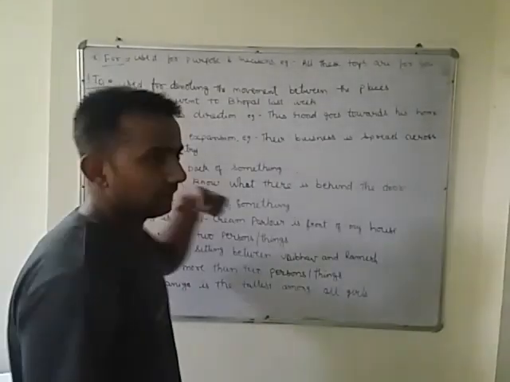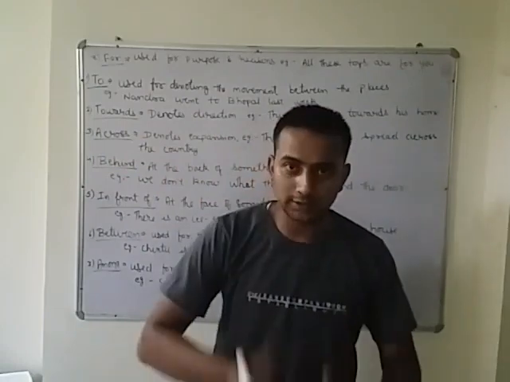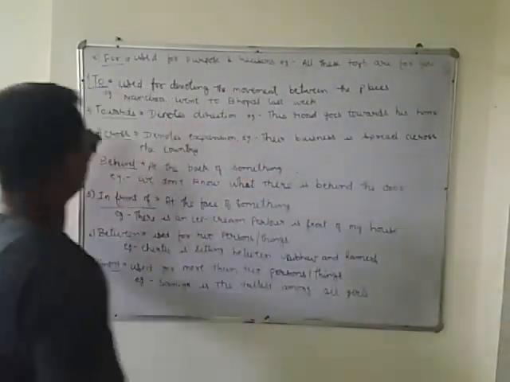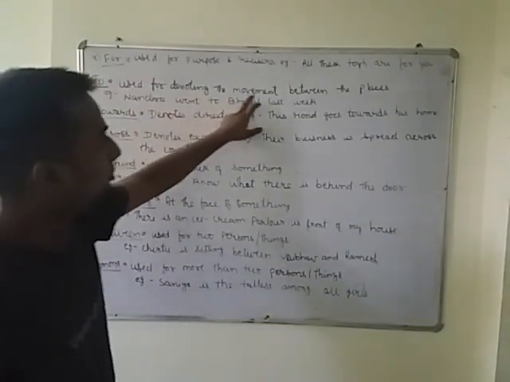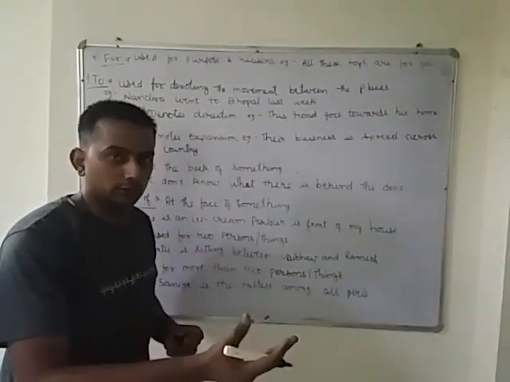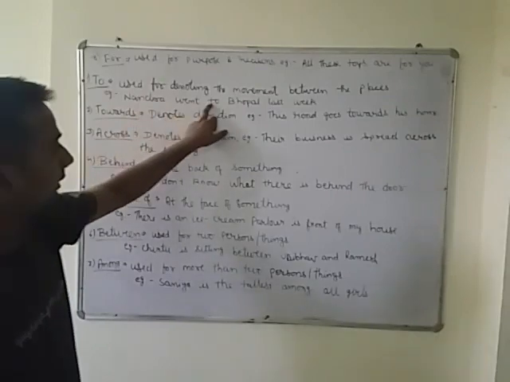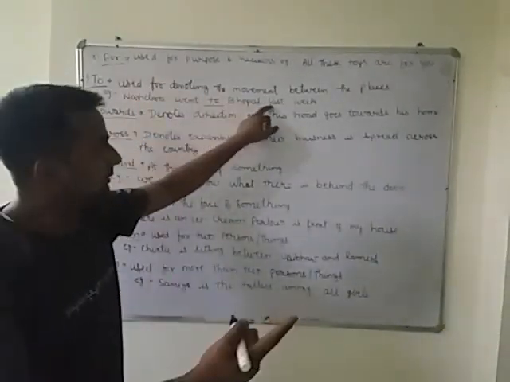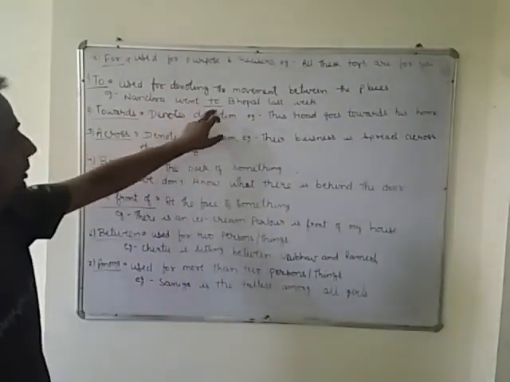Now we have done prepositions of time, place and position. Other than these, some exceptional prepositions are also there. The first one is to. To is used for denoting movement between places, when someone is moving from one place to another. For example, Nandira went to Bhopal last week. So she went from one place to another place, meaning movement between places took place, so we use the preposition to.